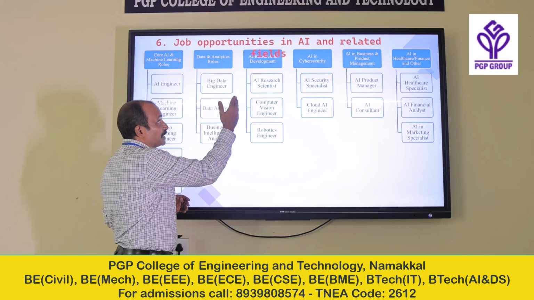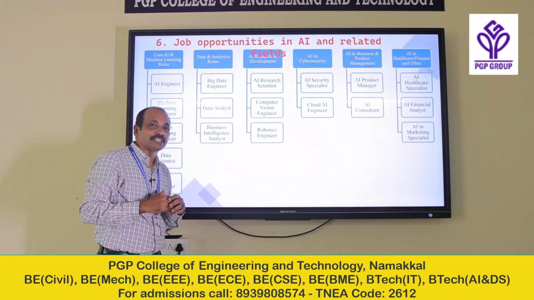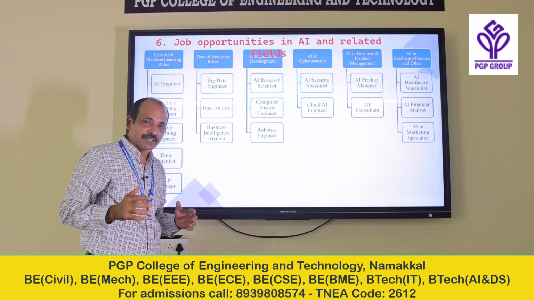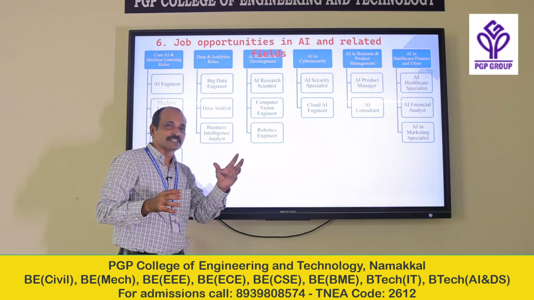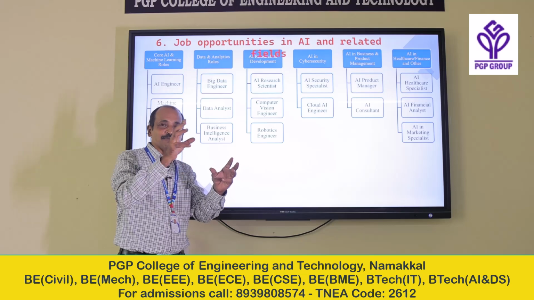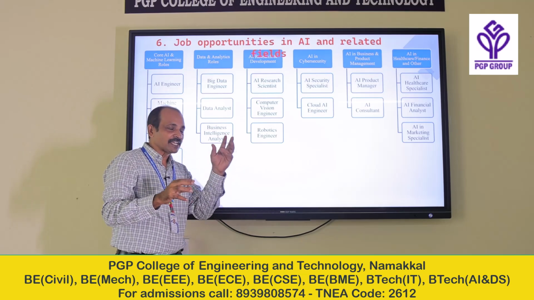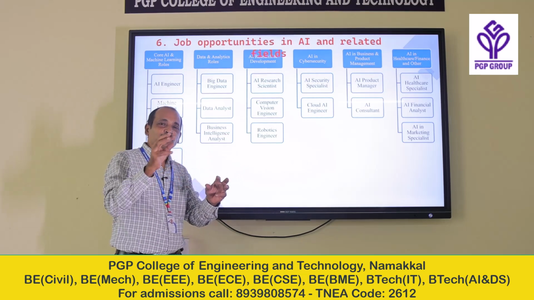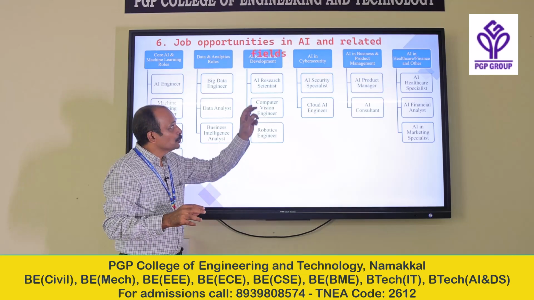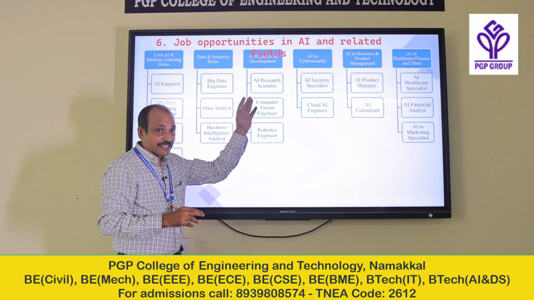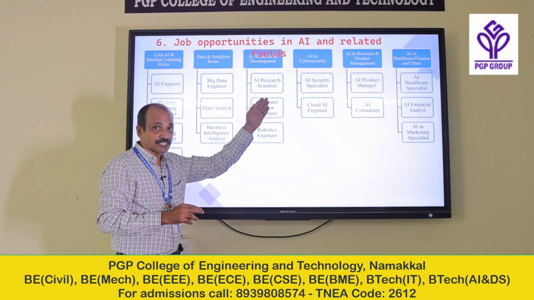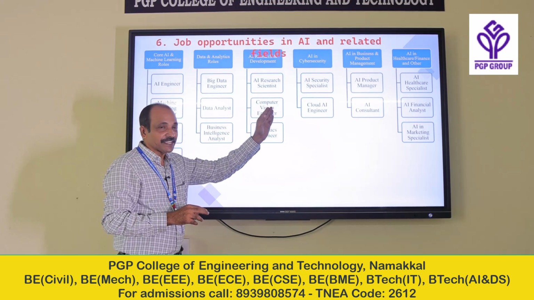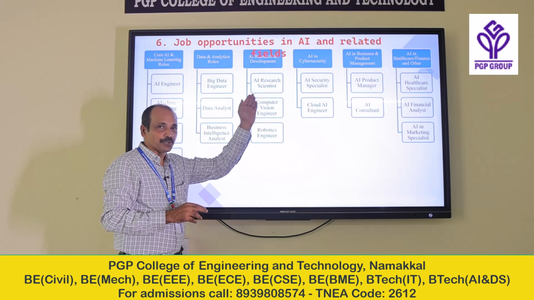And the next field you can see here, security. So, cyber security is an essential one. It's an evergreen field. You go anywhere, you will find cyber security. So, now artificial intelligence is available. With artificial intelligence, we have cyber security. So, data science is available. With data science you can have cyber security. So, cyber security is available in AI also. So, there are different roles available: artificial intelligence security specialist, cloud AI engineer. So, these are the top roles you can go for.